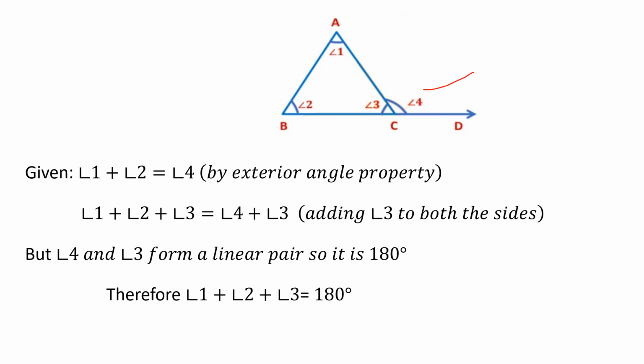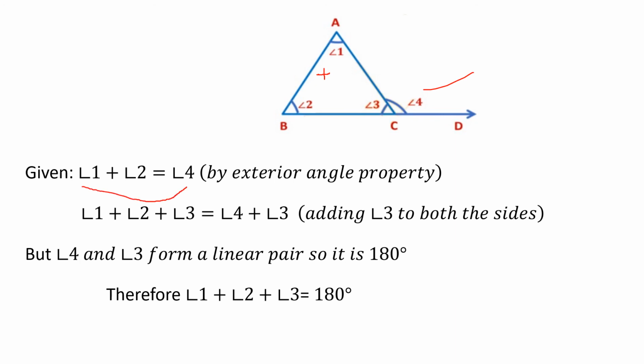So here angle 4 is an exterior angle. So you have to apply the definition. Angle 4 is equal to angle 1 plus angle 2. Why angle 1 plus 2? Because you know the sum of opposite interior angles is equal to the exterior angle. So angle 1 plus angle 2 is equal to angle 4.